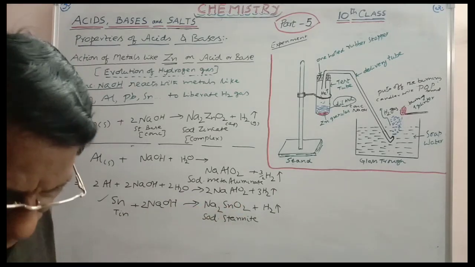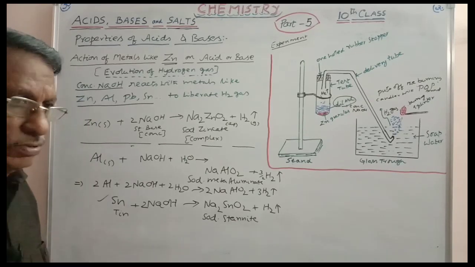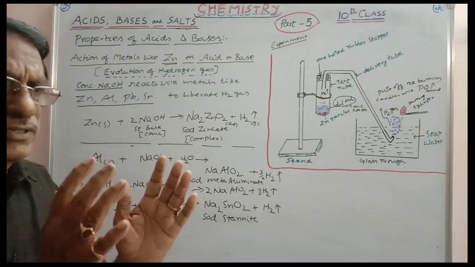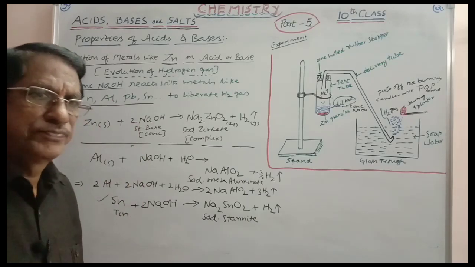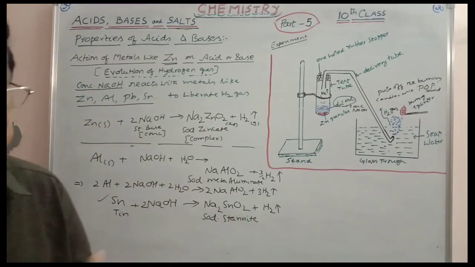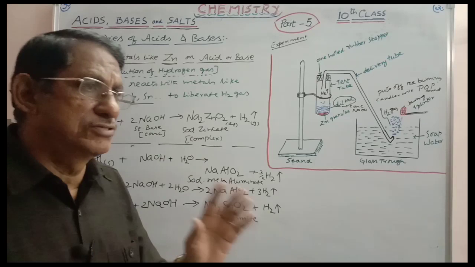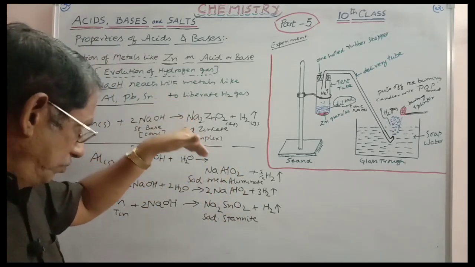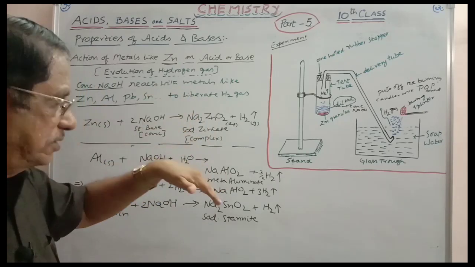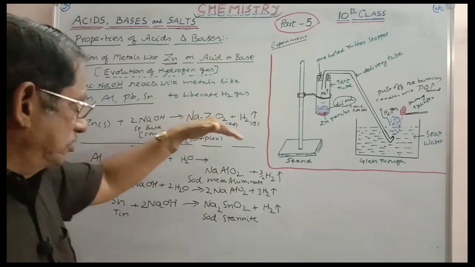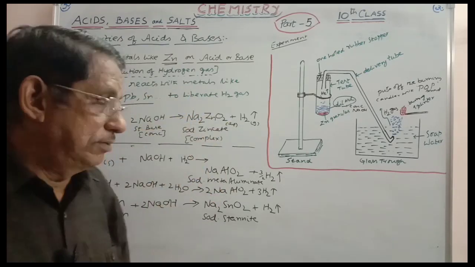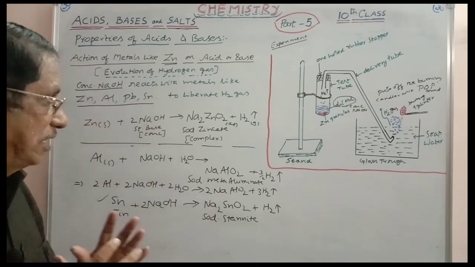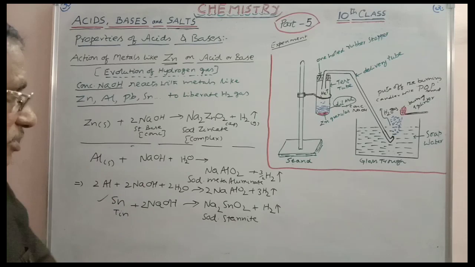In this way, concentrated NaOH is able to react with metals like zinc. Zinc and aluminum most specific. Aluminum reacts with concentrated NaOH, zinc reacts with concentrated NaOH, giving you hydrogen gas. But the other product you have to remember: sodium meta-aluminate and sodium aluminate on the one hand, and sodium zincate on the other. Even Pb, lead, tin are also able to react. Okay, this is the action of acids and bases.